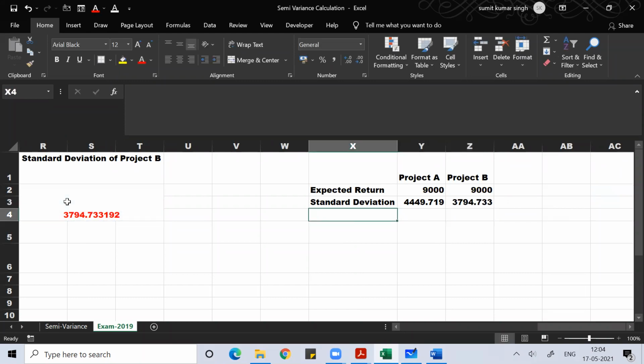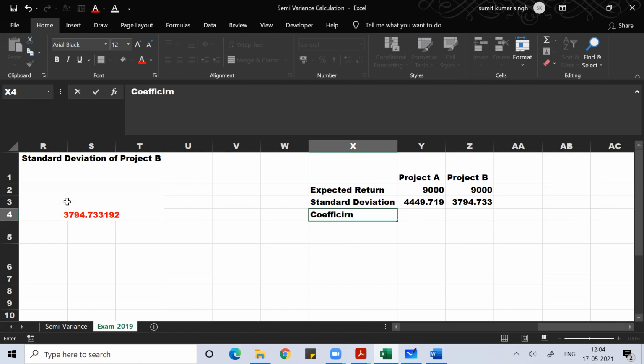So automatically you can see both the projects are giving the same return, but the standard deviation of project A is more than the standard deviation of project B. So definitely you consider project B only.